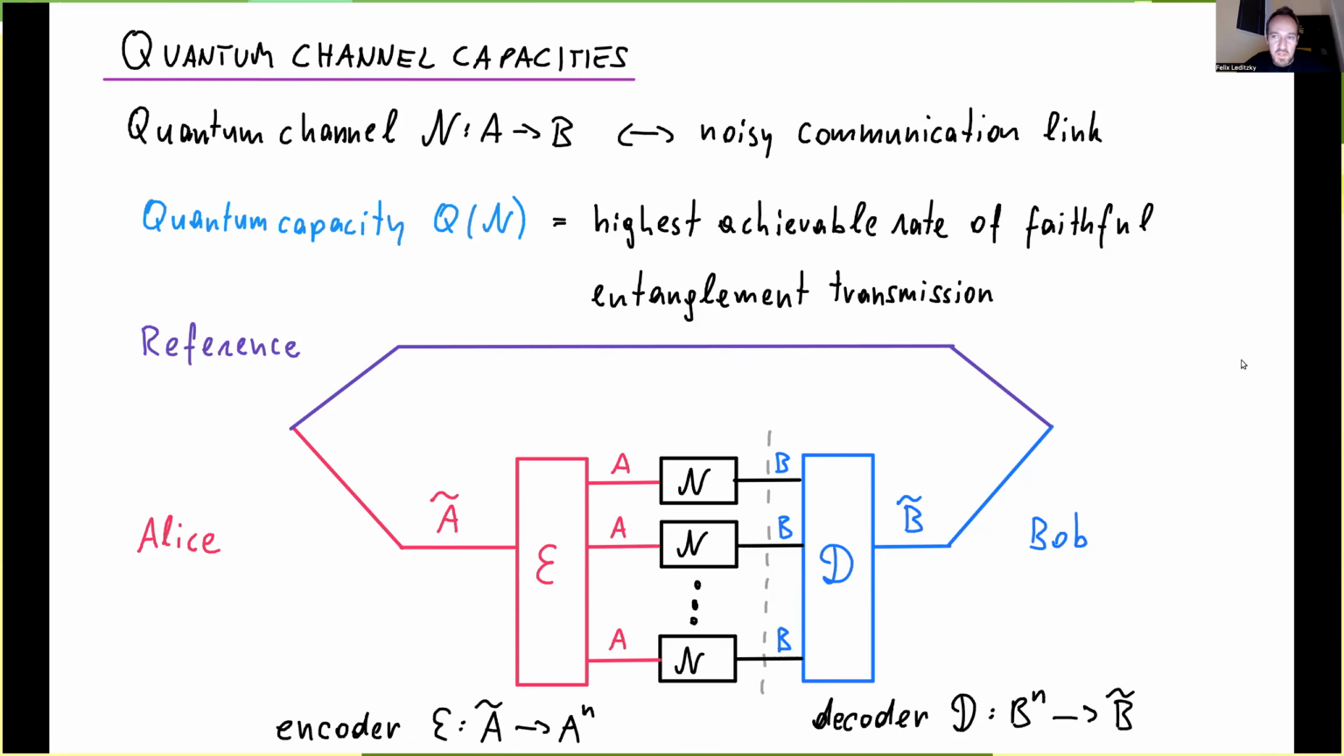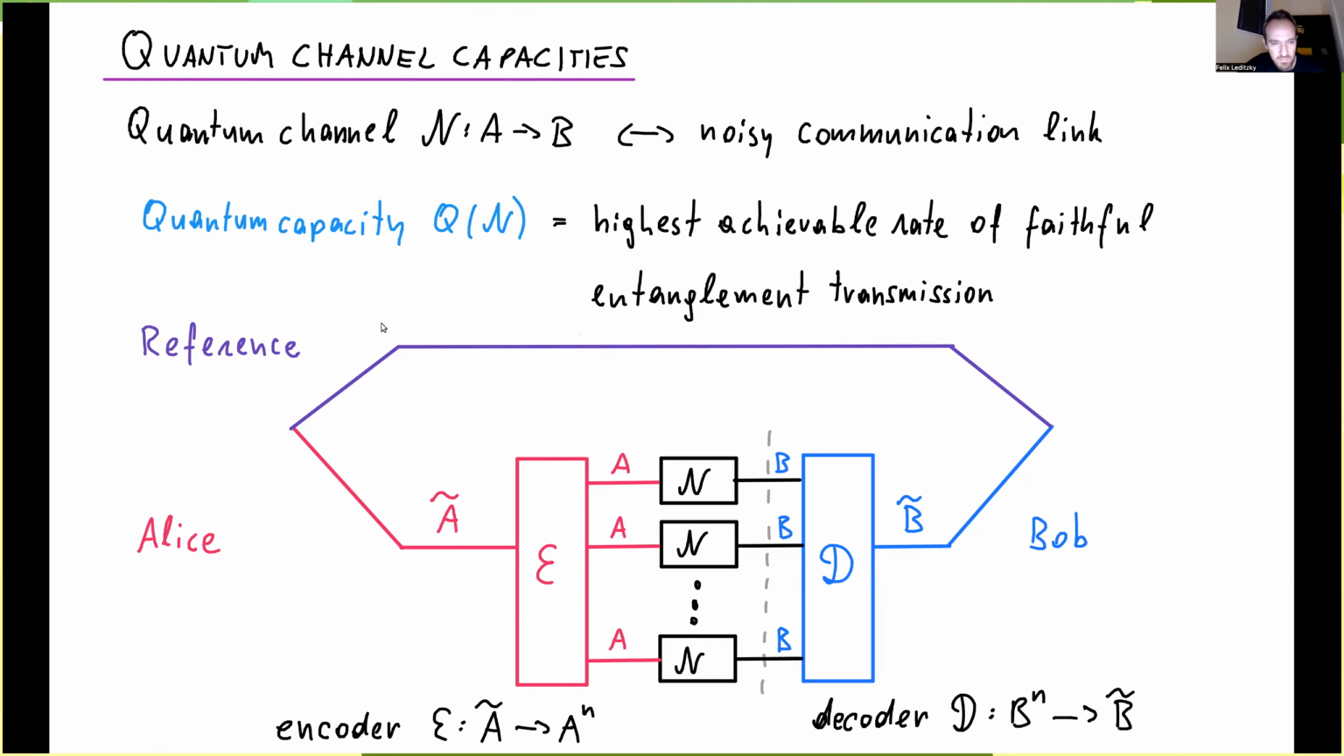Because Ludovico talked about this, I will be short here. We talk about quantum channel capacities. So a quantum channel is a CPTP map between algebras of operators on Hilbert spaces. And we look at it as a noisy communication link. And then this quantum channel can have different capacities depending on the type of information I want to send through it.